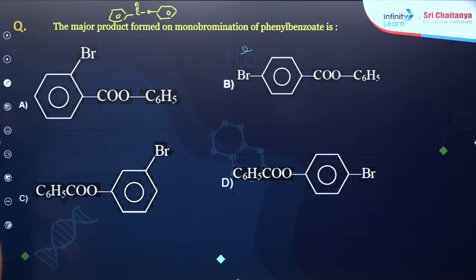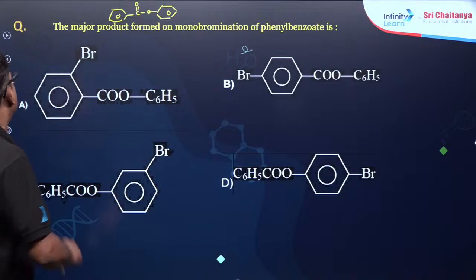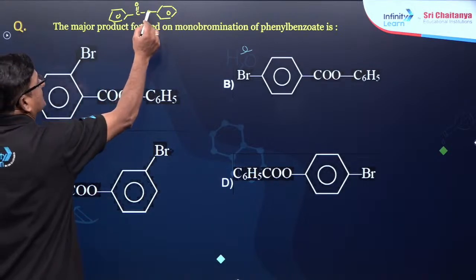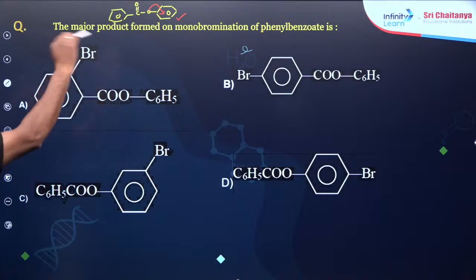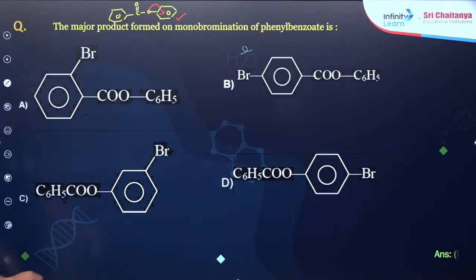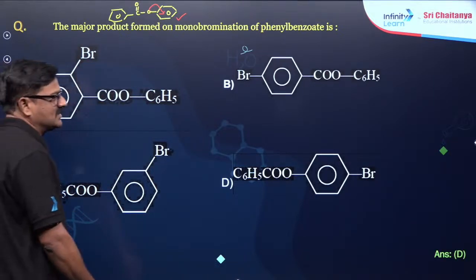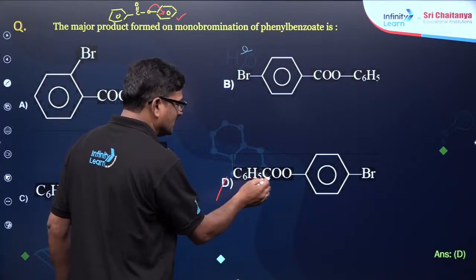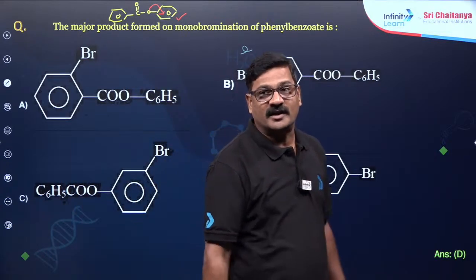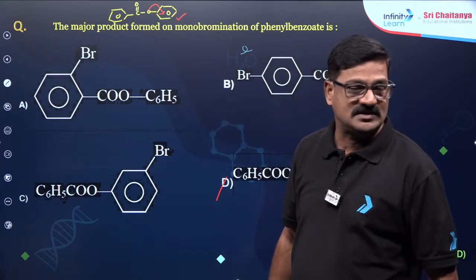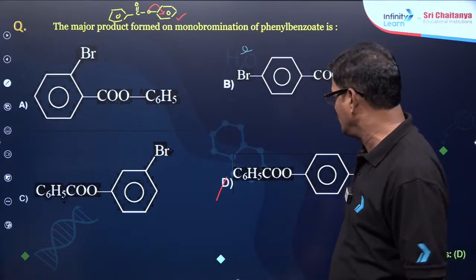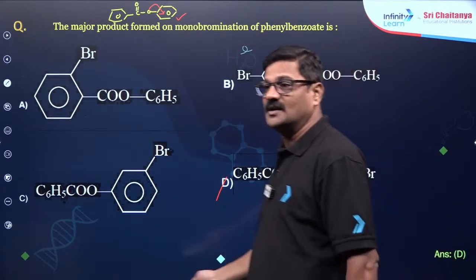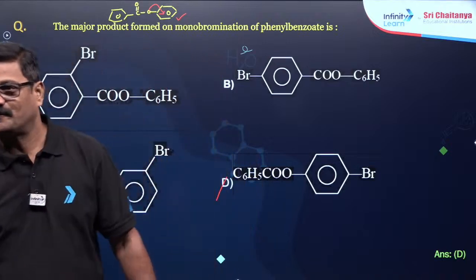Now this phenyl benzoate is checked with where this is going on, so this is the ring that is activated. So we have to activate that ring. Option D is the correct answer. The carbonyl carbon containing phenyl ring is not actually brominated. So your answer is going to be D in this case. Okay, you all understood this? Clear?